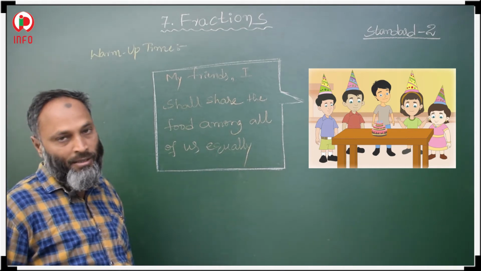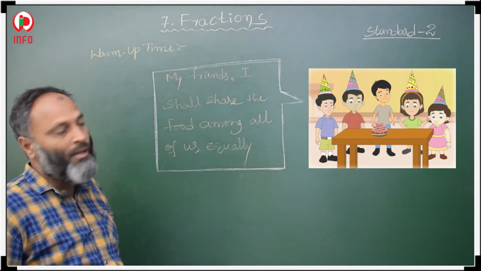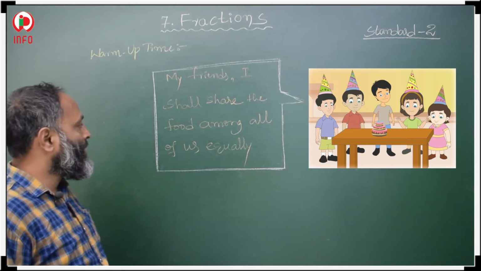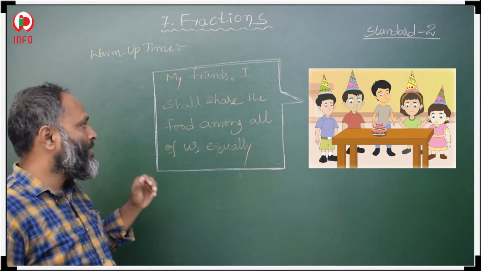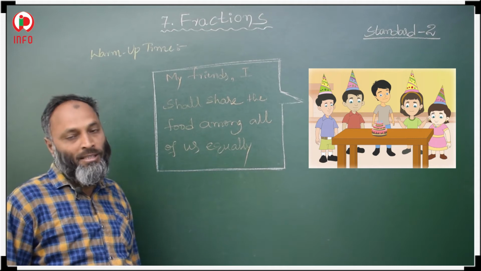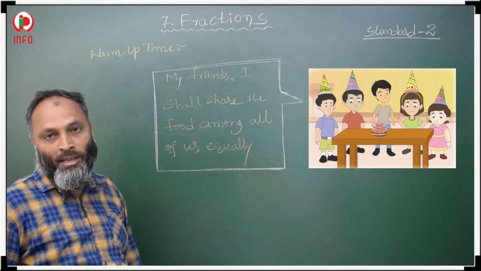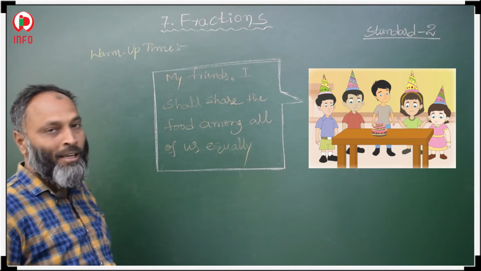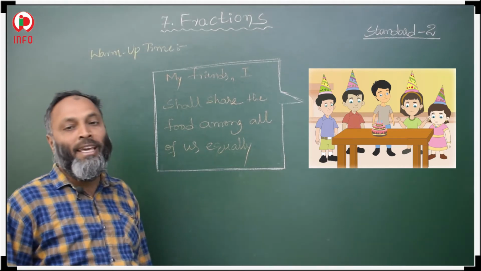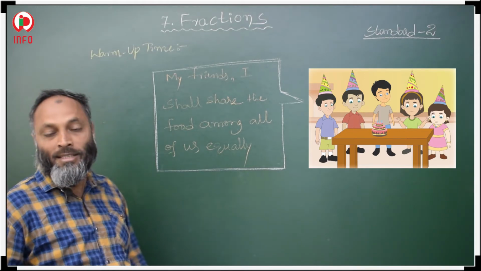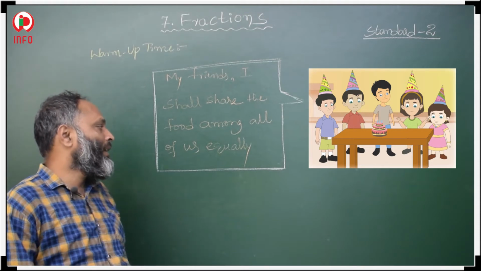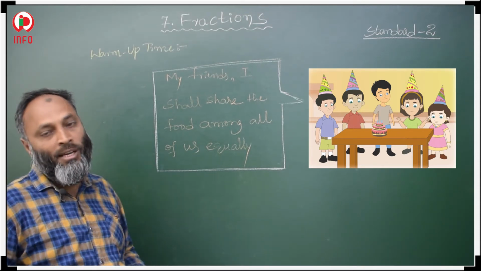They bring one cake, and the birthday boy is saying, "My friends, I shall share the food among all of us equally." So what is the food? That is the cake. It means he wants to share the cake equally among all of his friends.